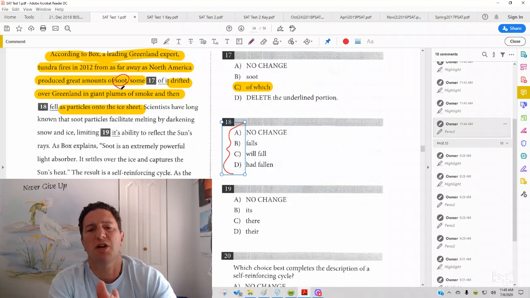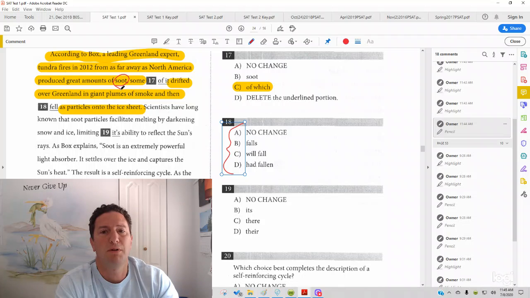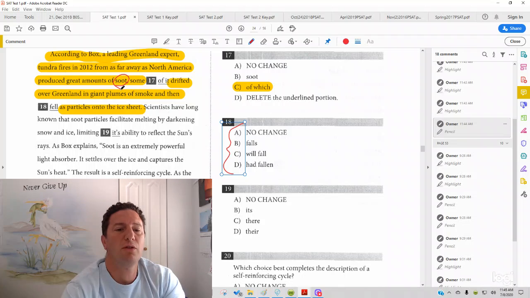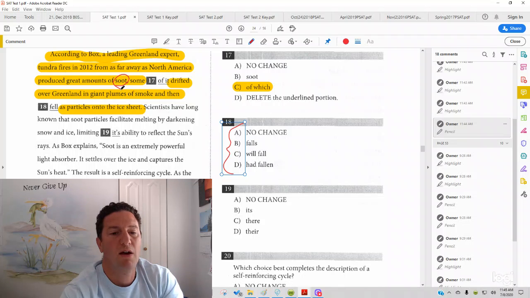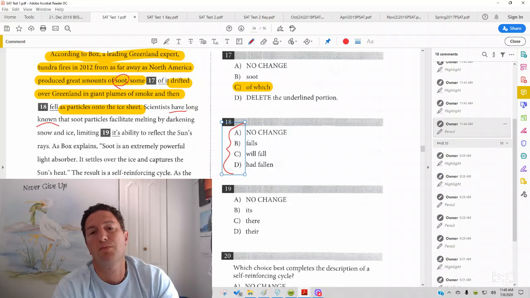So usually when you're checking verb tense, what you're checking for are the other verbs in the sentence. You check the verb before, the verb after, and usually it's consistent with that. Not always, but usually. If we look at the verb after, in fact, it's not the same tense. Scientists have long known. So there, really, the verb is have known, and that would be called the present perfect tense. Present perfect tense is has or have plus the verb.